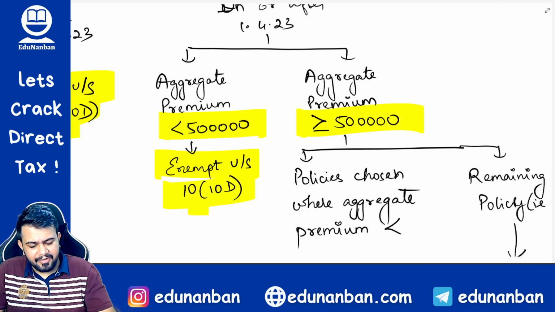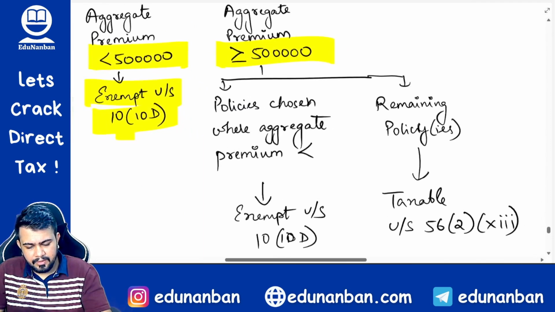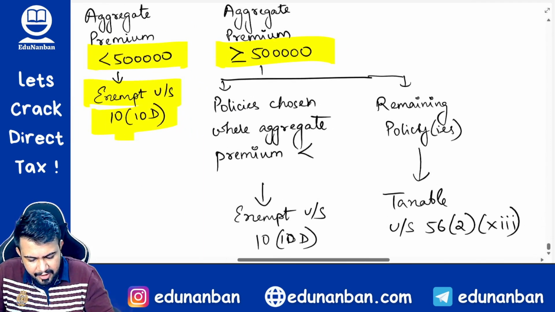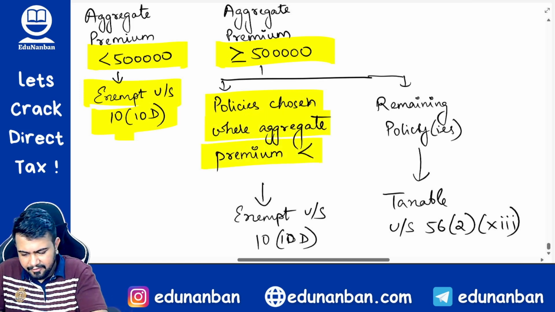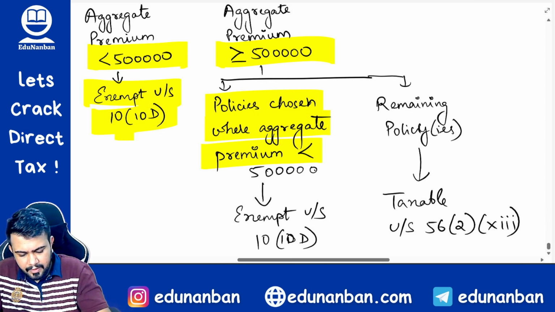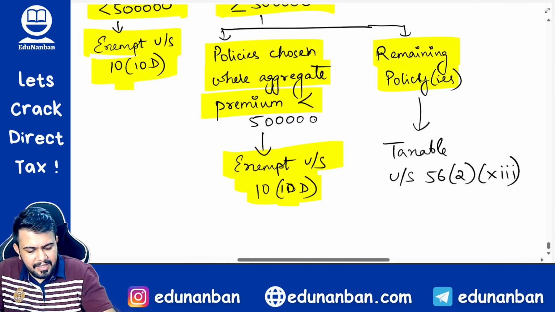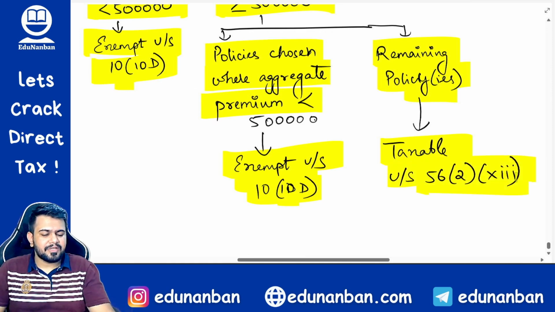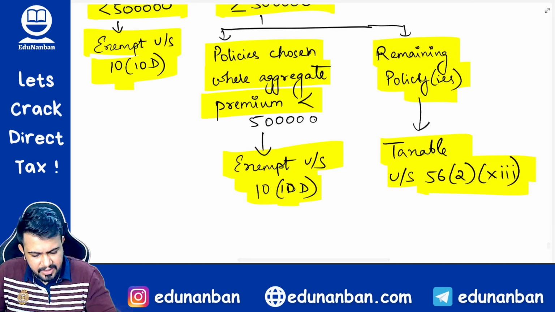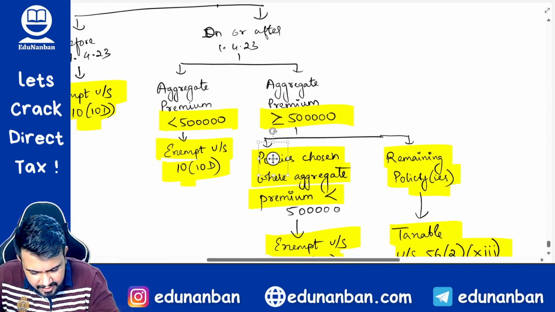If it is above 5 lakhs, then you have to choose the policies whose aggregate premium is within 5 lakhs. That will be exempt under section 10(10D), and remaining policies will be taxable under section 56(2)(xiii) as we discussed above. I think here an equal to symbol is there.